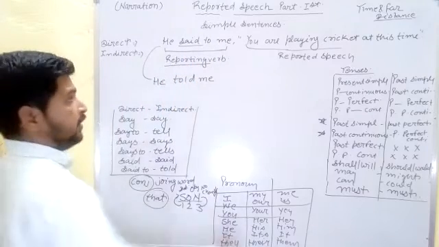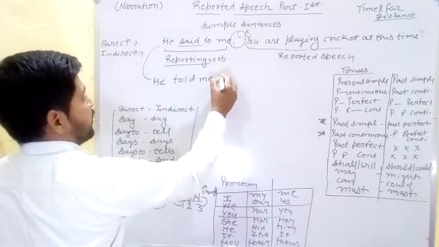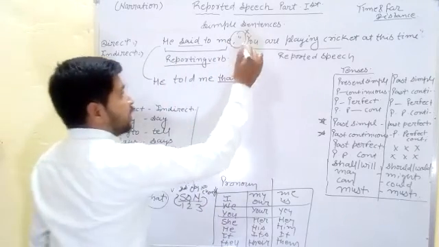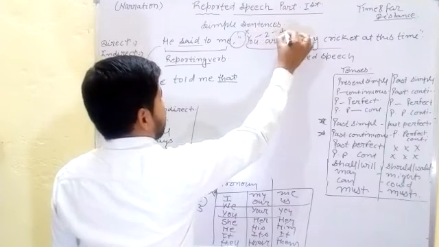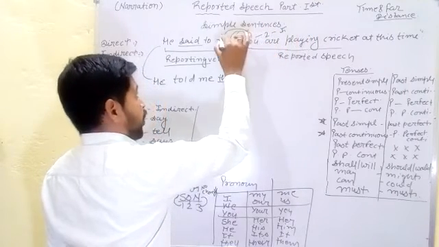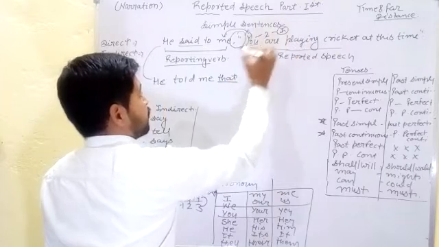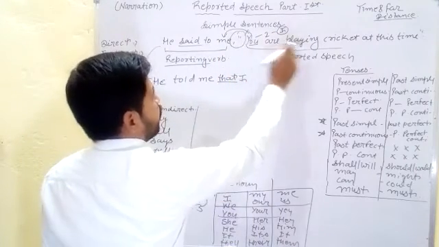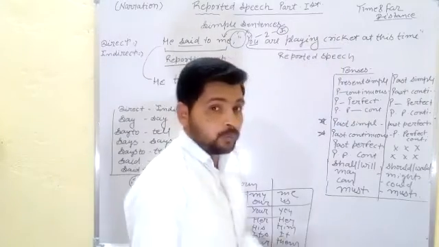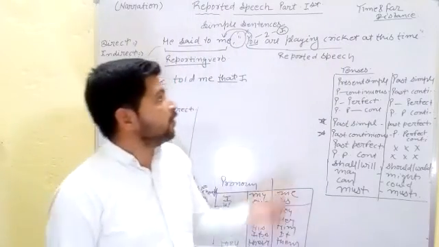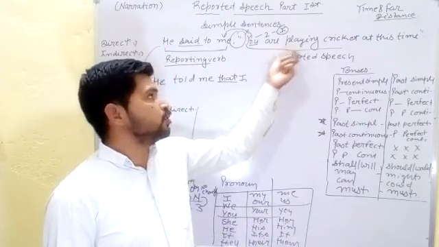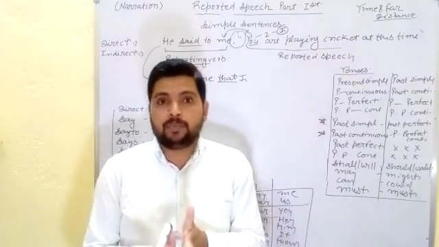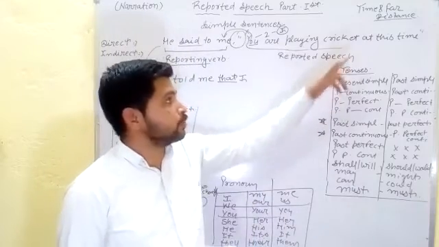After told we can write me, comma, inverted comma, and leave this place. Here we can use as a conjunction word, that, especially in a simple sentence. Now you is second person pronoun, and you change according to the object, so we use the first form of me. Then we can write here I. Then you are playing cricket at this time. Almost all students very easily understand what type of tense is in this sentence, because you are playing means we can find a helping verb also, and at this time is the adverb. So we can say that the sentence is related to present continuous.